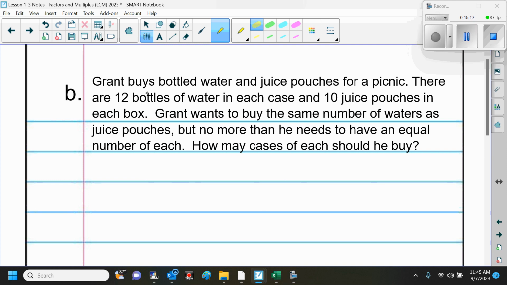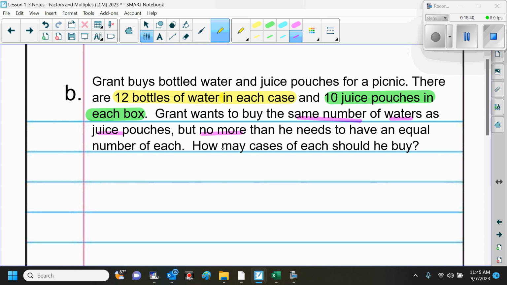Right, so here there are 12 bottles of water in each case. That's important too, in each case. And there are 10 juice pouches in each box. Okay? So he wants to have the same number of waters and juices, but no more.